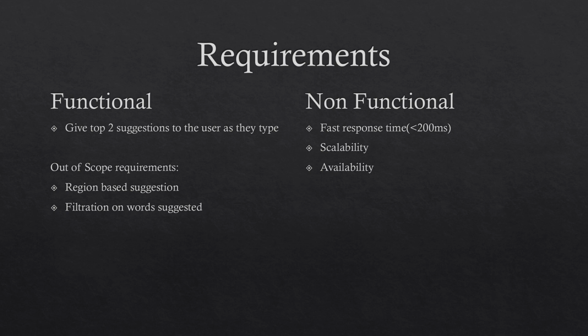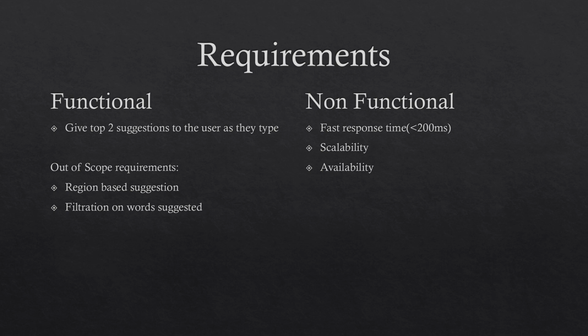The system should be really scalable, because there will be so many words that you have to add as part of your dictionary. In the normal English language itself, there are millions and billions of words. So you cannot store everything on one system, in one node, or even in one database. That is why your system should be really scalable, and it has to be available always. Otherwise it does not make much sense or use to the user. So if you want to come up with a system like Google and save 200 years of typing per day, then your system must have a fast response time, it should always be available, and it should be really scalable.